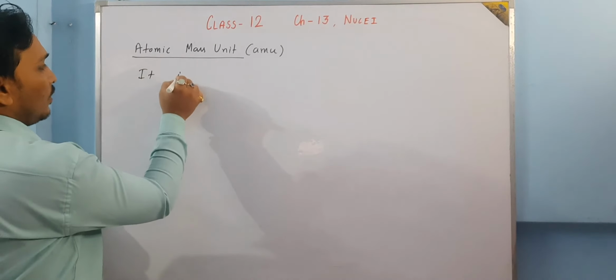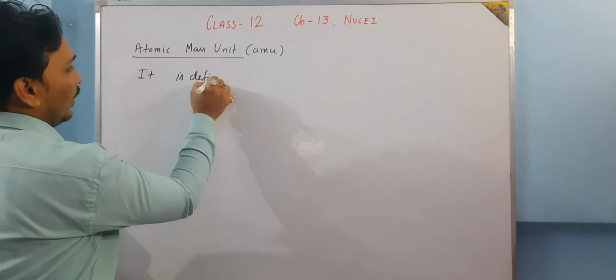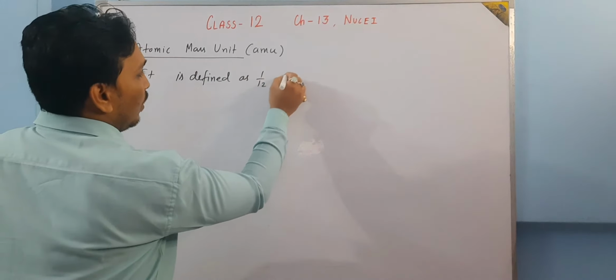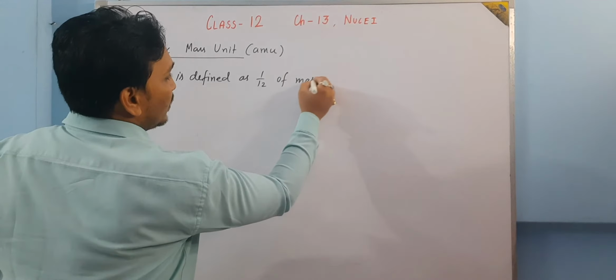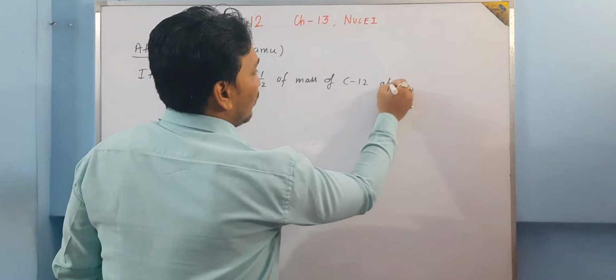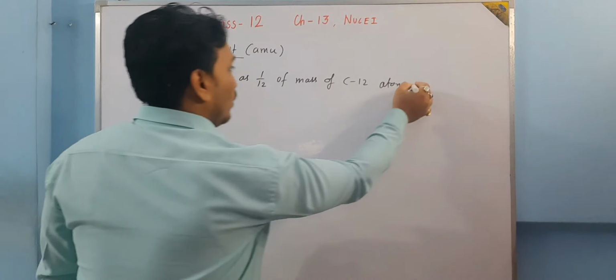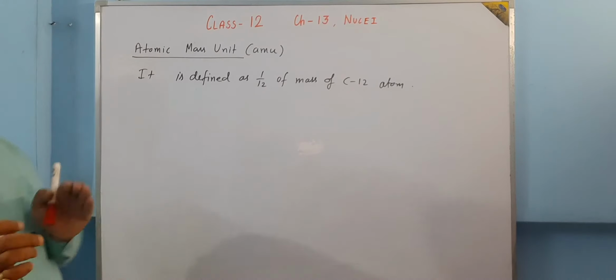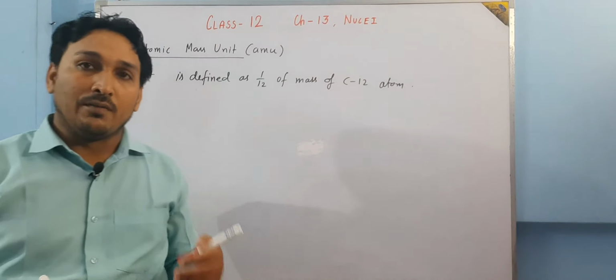It is defined as 1/12 of the mass of a C12 atom. So basically what we have done, we have defined one particular mass as the atomic mass unit.